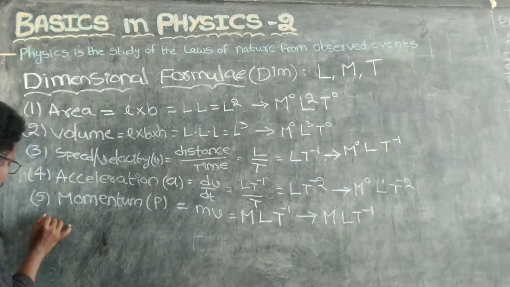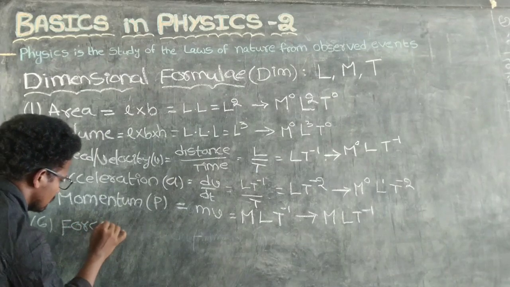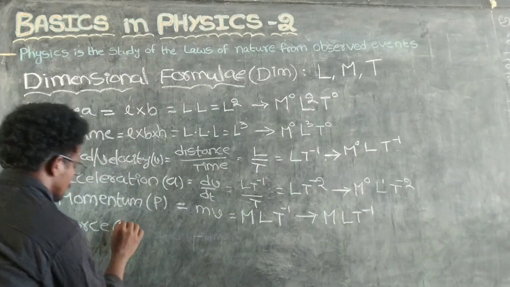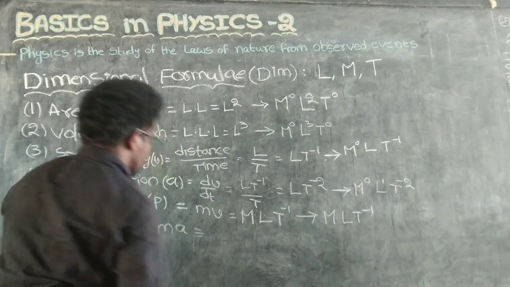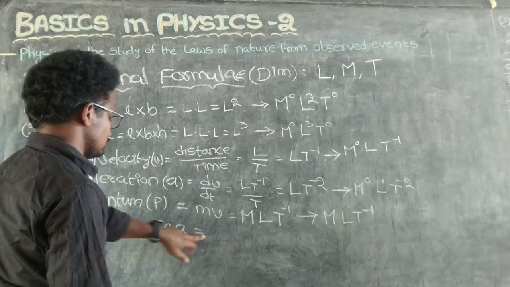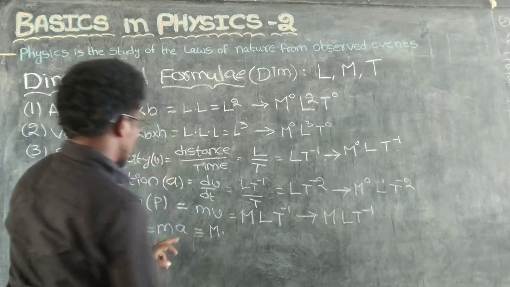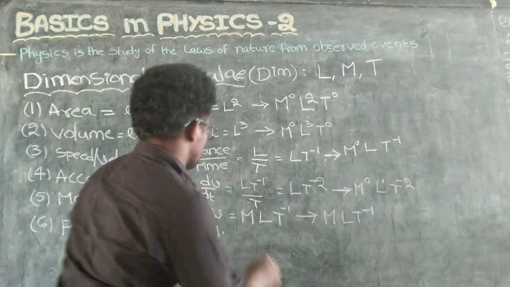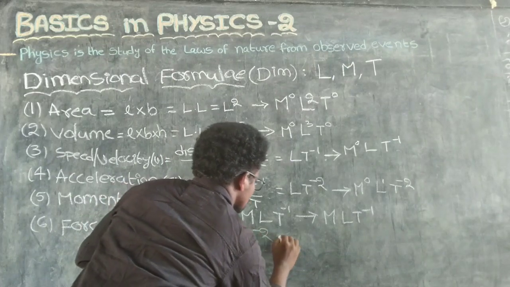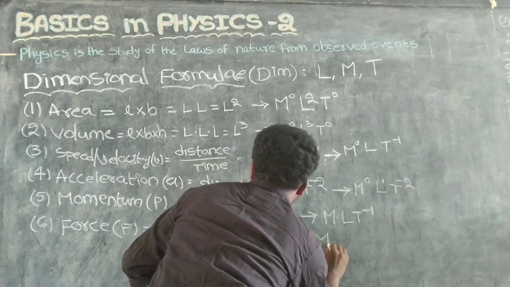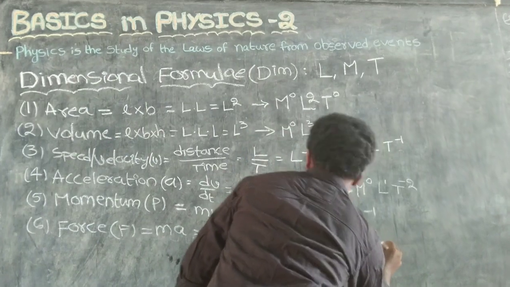Coming to the last one, force. Force F equals m a. Here m means mass, and acceleration, we know already, is L into t power minus 2. So the dimensional formula of force is M L t power minus 2.